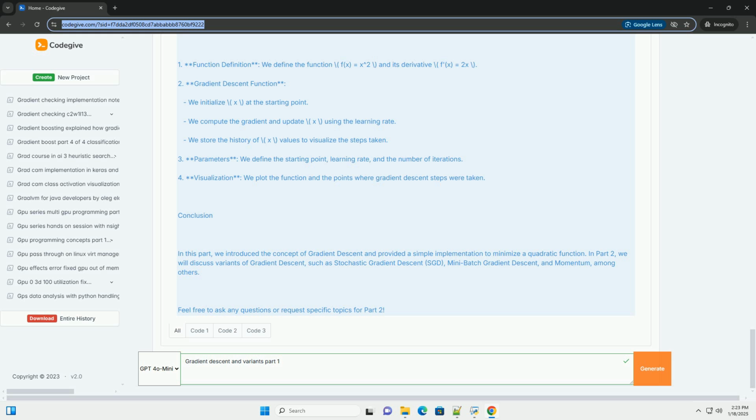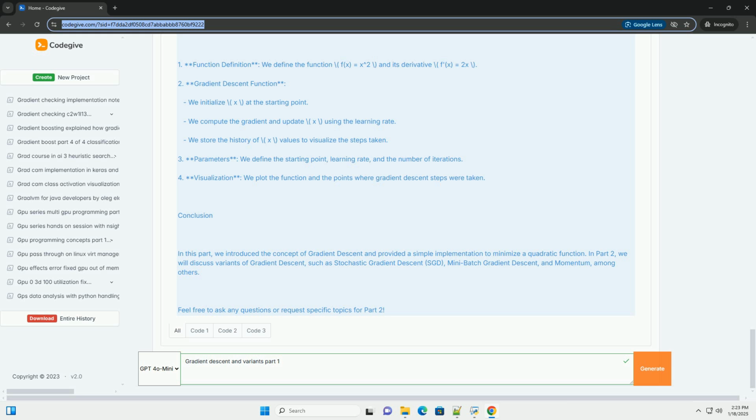Explanation of the code. 1. Function definition: we define the function f(x) = x^2 and its derivative f'(x) = 2x. 2. Gradient descent function: we initialize x at the starting point. We compute the gradient and update x using the learning rate. We store the history of x values to visualize the steps taken.